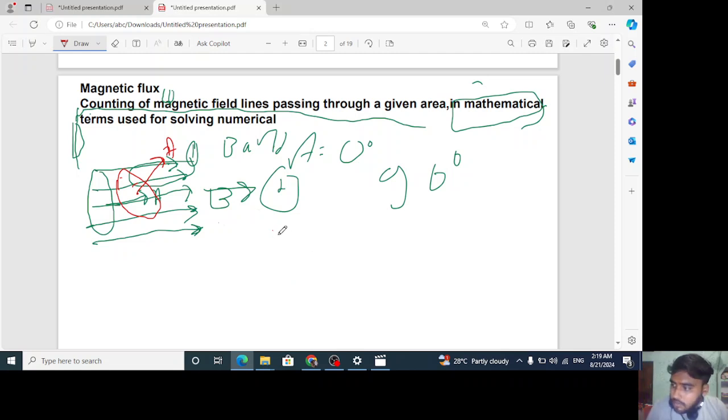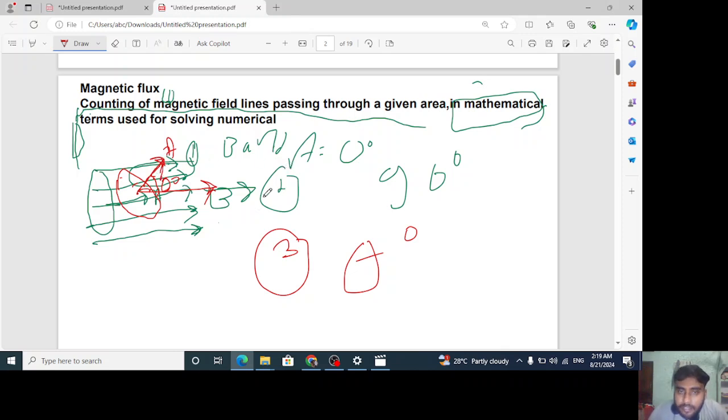Wait, it's not right. Wait, I just removed. Sorry. So in the third case, beta, what? Theta degree, the angle. Hope you got it. So this angle is nothing but what? This angle, this angle, it's theta degree. Theta is the angle between B, the horizontal direction, because B is in the horizontal direction. A is the area vector.